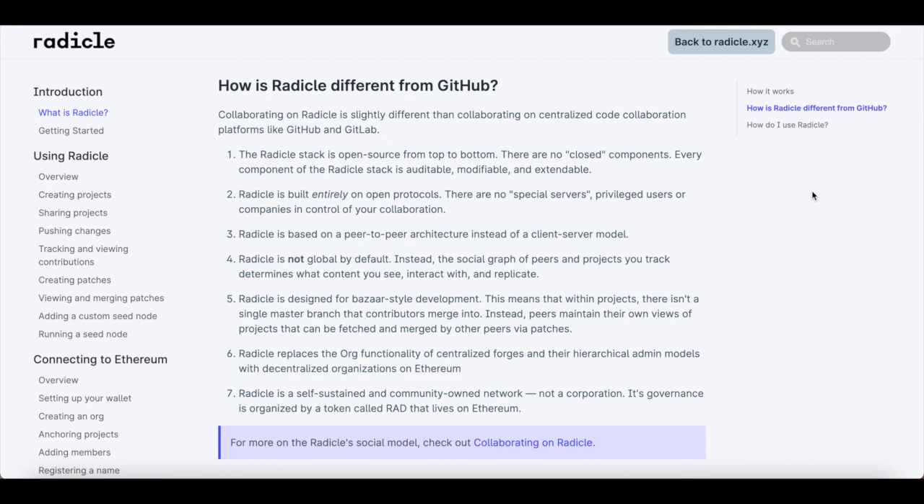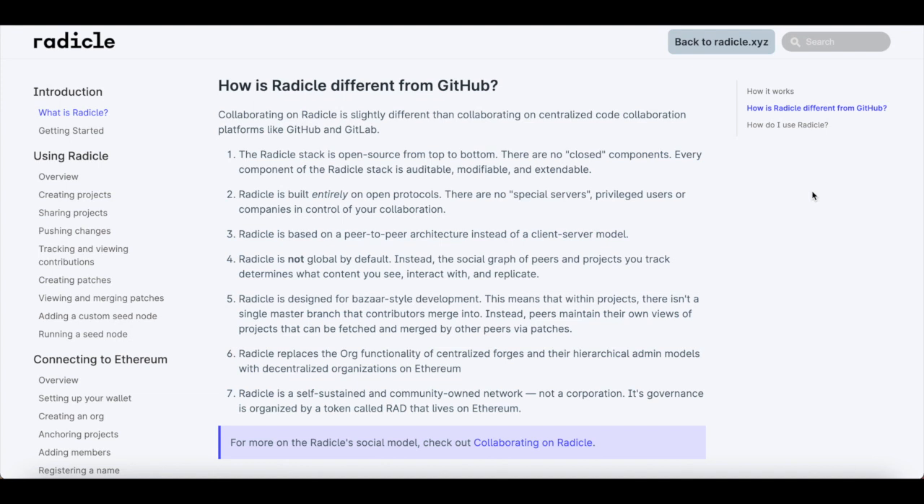Now, Radicle is based on a peer-to-peer architecture instead of a client-server model. Radicle is not global by default. Instead, the social graph of peers and projects you track determines what content you see and interact with. Radicle is designed for bazaar-style development. This means that within a project, there isn't a single master branch that contributors merge into. Instead, peers maintain their own views of the project that can be fetched and merged by other peers via patches.